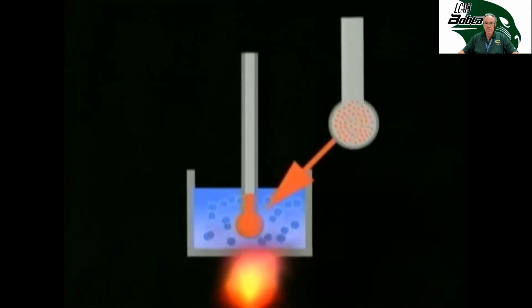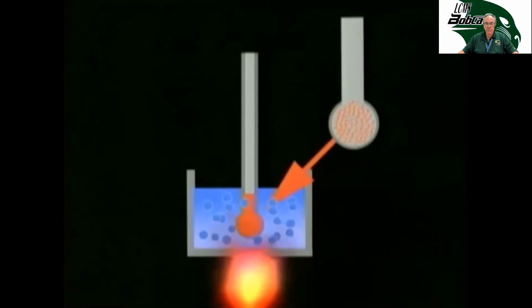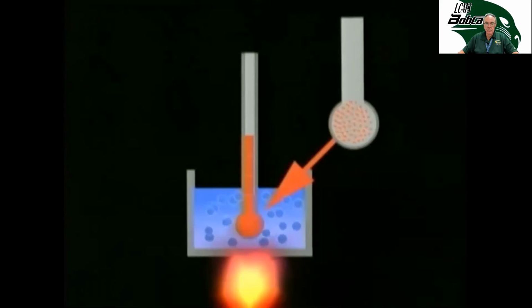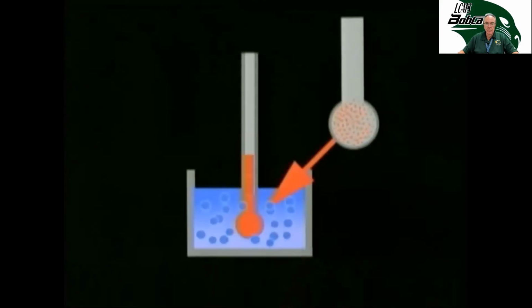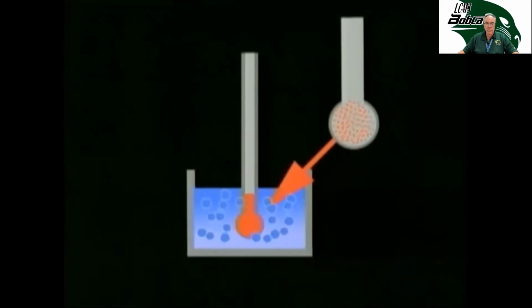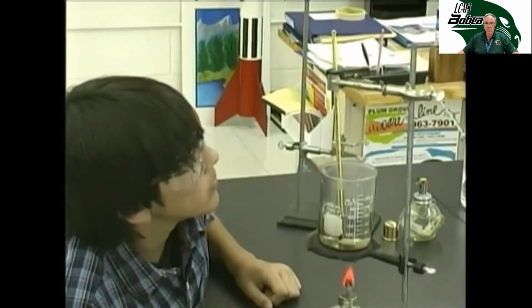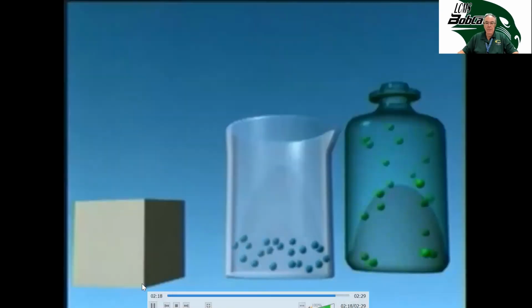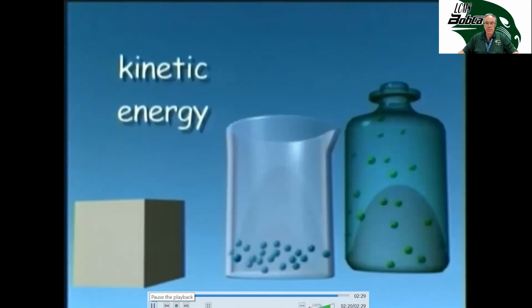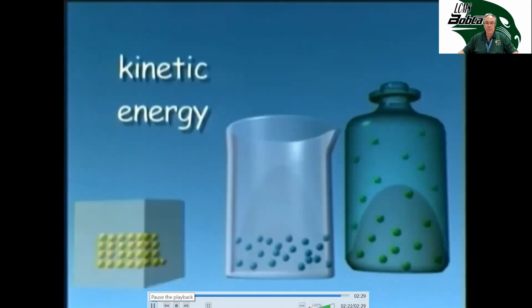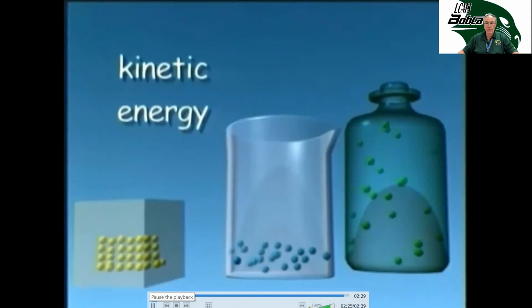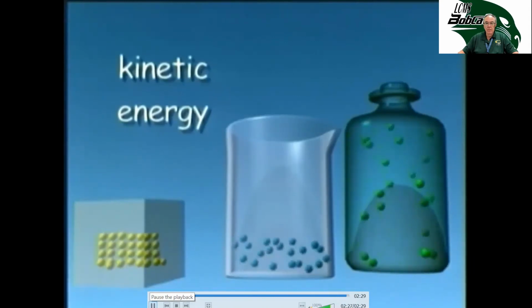When the thermometer touches the object, the motion of the object's molecules is transferred to the molecules of the thermometer fluid. The fluid then either expands because the molecules are moving faster, or the fluid contracts because the molecules are moving slower than before. When the fluid expands, it moves up the thermometer and registers a high temperature. The motion of atoms and molecules in matter is called kinetic energy. So temperature measures the average kinetic energy of a substance.